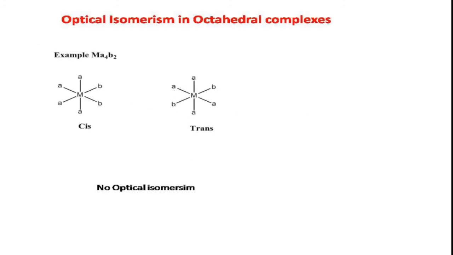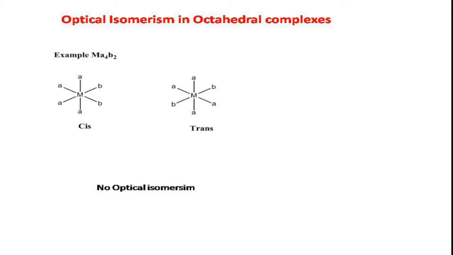Coming to the optical isomerism in octahedral complexes, MA4B2 type. You can see MA4B2 type exhibits two types of geometrical isomers, that is the cis form and the trans form. In the trans form, it has a plane of symmetry, therefore it is optically inactive.